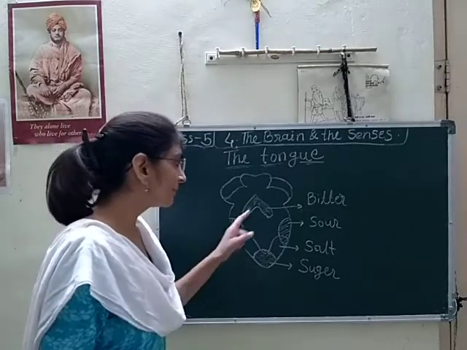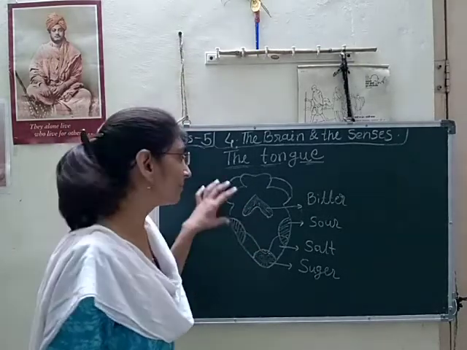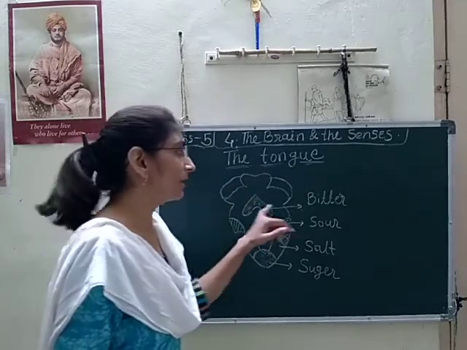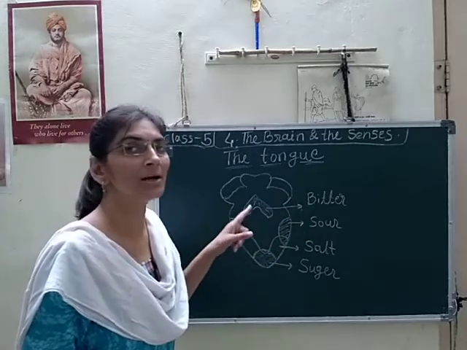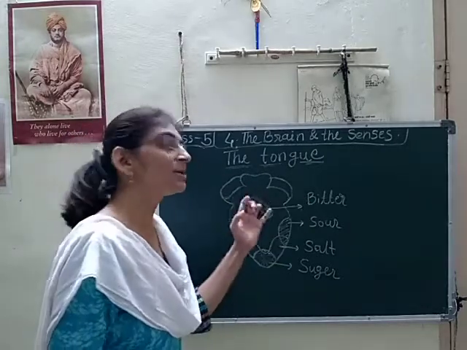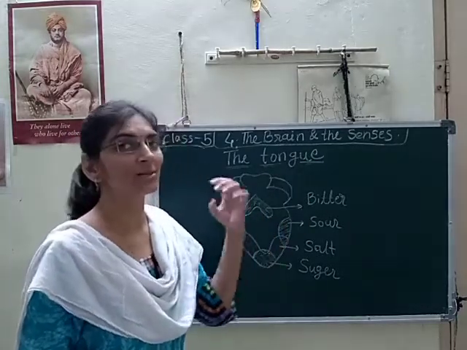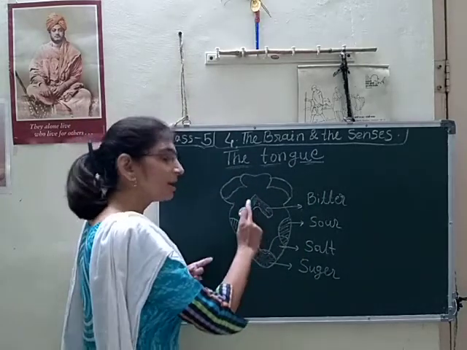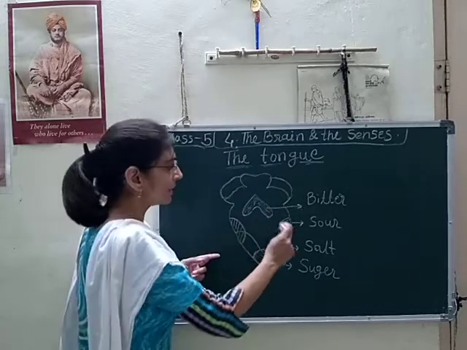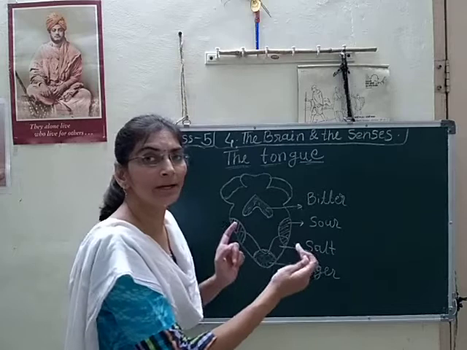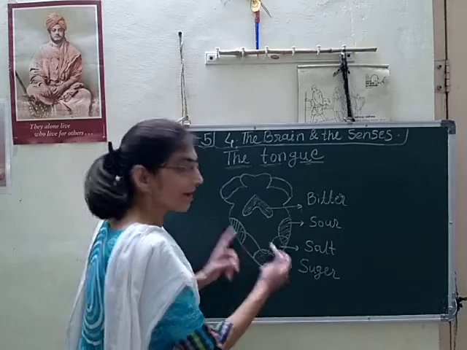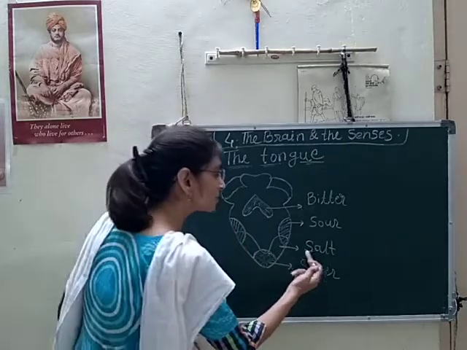So I will repeat again. At the middle of the tongue, the particular area like a heart shape, these receptors receive the sense of bitterness. This area has the ability to receive the sense of sour taste, and this area the sense of saltiness.